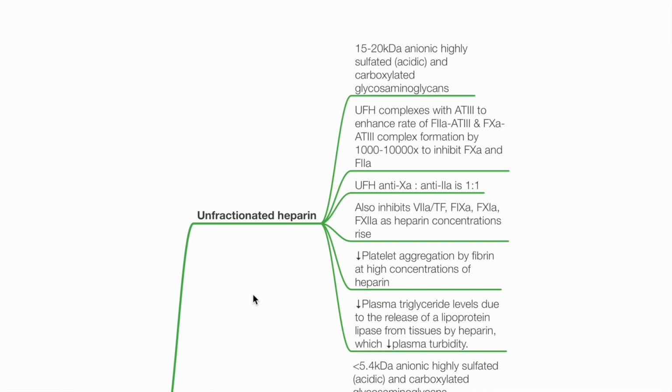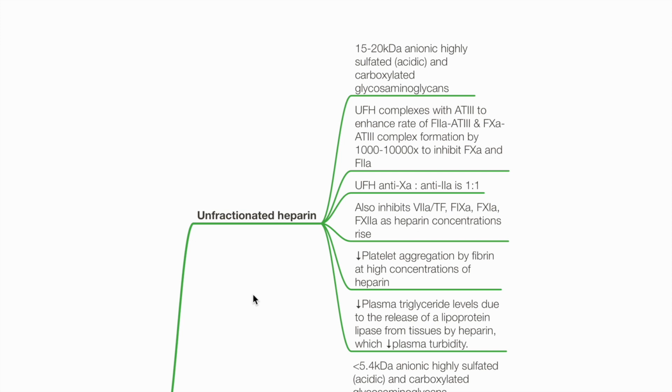These are 15 to 20 kDa anionic, highly sulfated, acidic and carboxylated glycosaminoglycans. Unfractionated heparin complexes with antithrombin 3 to enhance the rate of factor 2A-AT3 and factor 10A-AT3 complex formation by 1000 to 10,000 times to inhibit factor 10A and factor 2A. Unfractionated heparin anti-10A to anti-2A activity is 1:1.